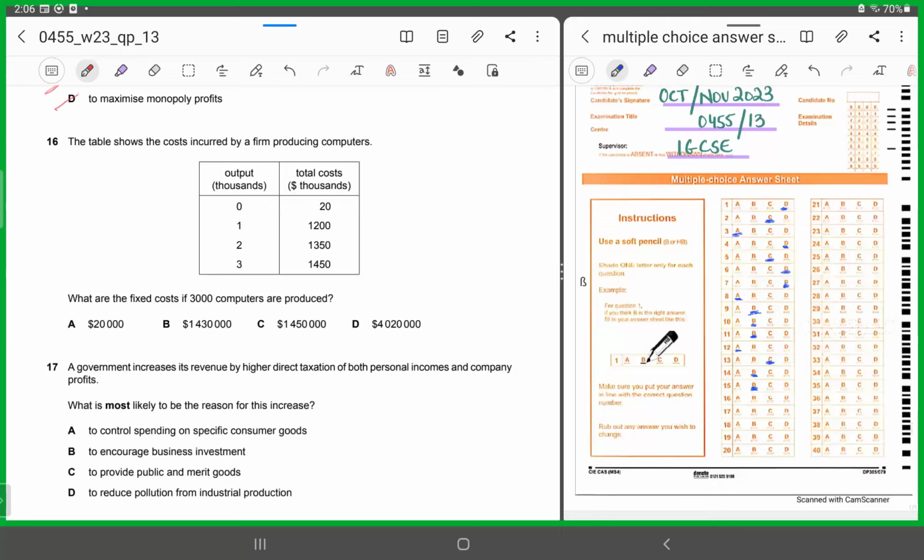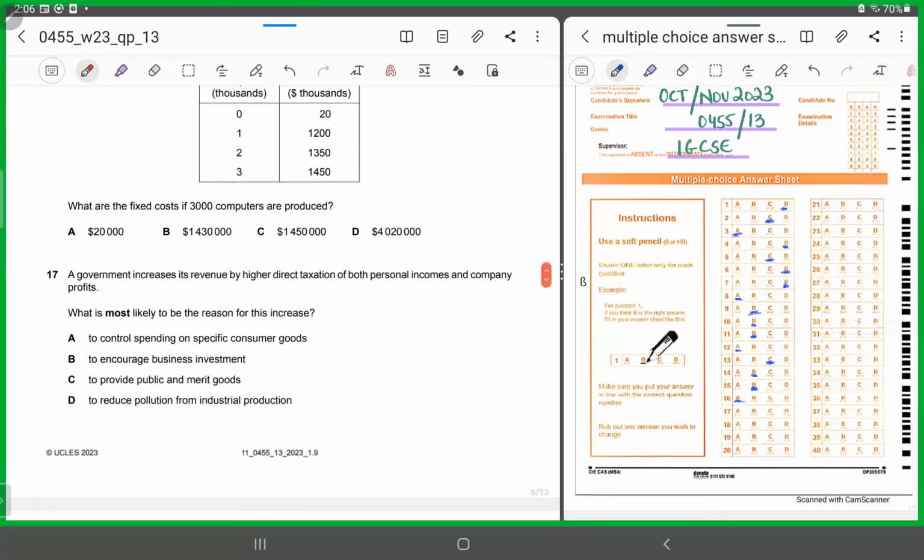Now they're asking what are the fixed costs if 3,000 computers are produced? So the fixed cost is eventually going to remain the same, right? It will not rise with the level of output. So the correct answer to MCQ number 16 has to be $20,000, which is option A. So for 16, it needs to be A.